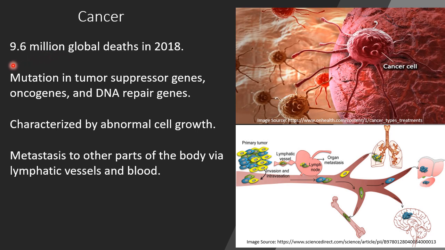Cancer is a lethal disease that is a result of mutation in tumor suppressor genes, oncogenes, and DNA repair genes. They are characterized by abnormal cell growth and they metastasize to other parts of the body via lymphatic vessels and blood. As we can see over here, we have the primary tumor sites and the lymphatic vessels. There are organ metastases to bones, to brain, to lungs, and any part of the body.